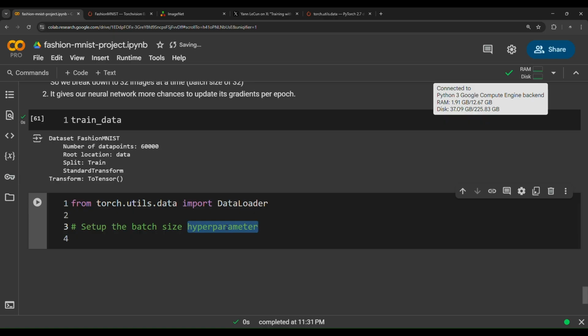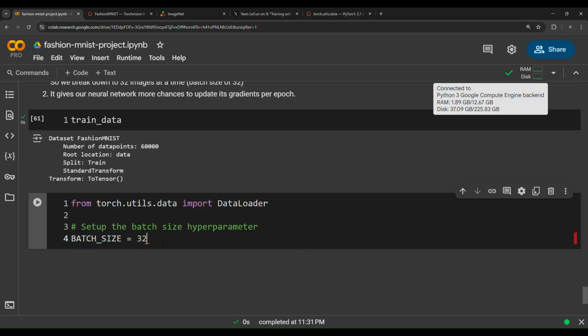The model tries to adjust and modify in order to better represent the data. So here we can set the batch size. We have to make it capitalized because it's a hyperparameter. It's a convention in the world of machine learning. You're going to notice that hyperparameters are being written in capital letters.